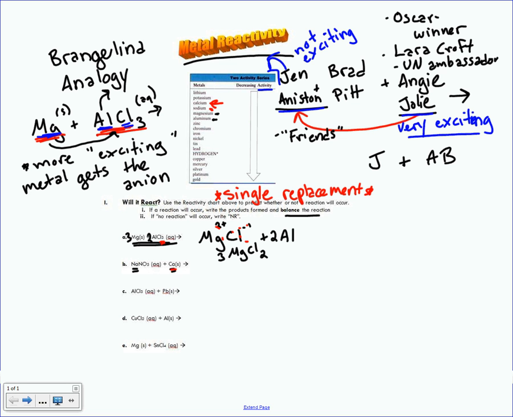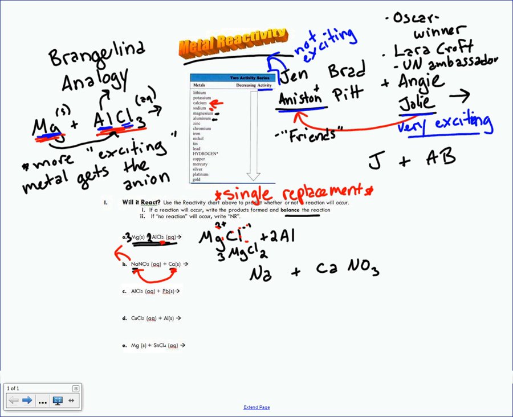So calcium kicks sodium out, and it says, all right, sodium, you're going to the curb. I get the NO3. So that's what we see happen. If we were to rewrite these products, sodium is now by itself. Now notice I don't write any charge with sodium when it's by itself. I just write the symbol, Na. And now calcium gets to bond with NO3. So that's happy, and calcium is very excited to be in that relationship.